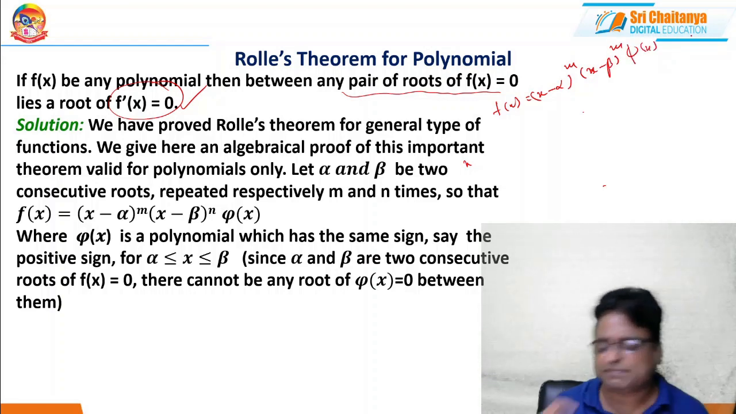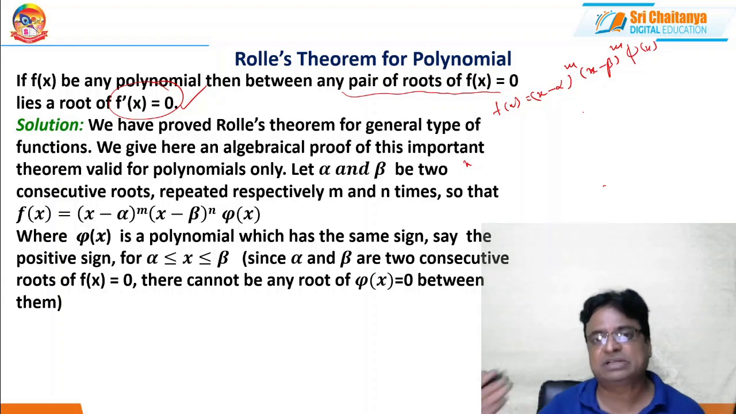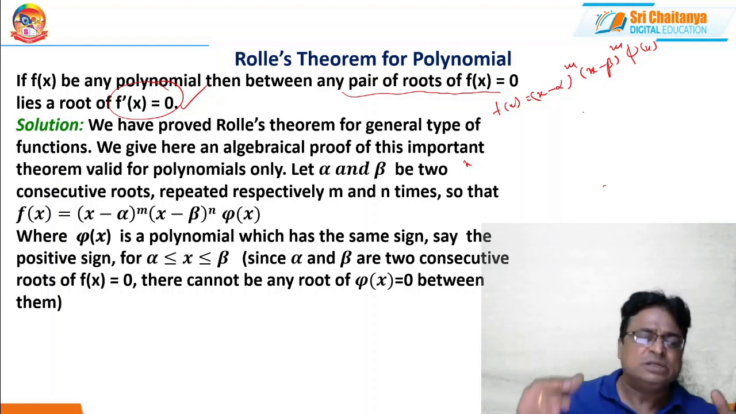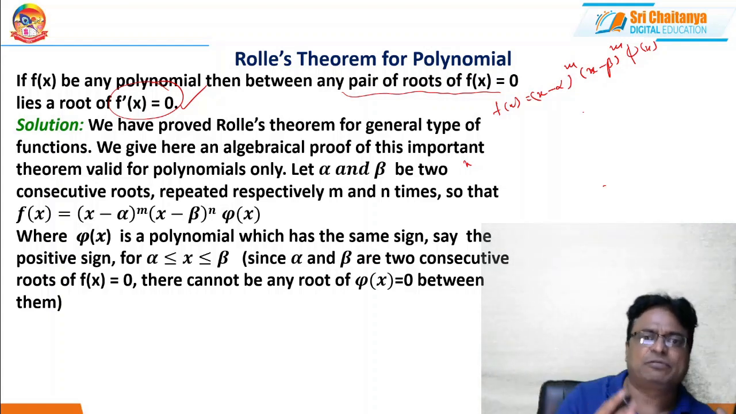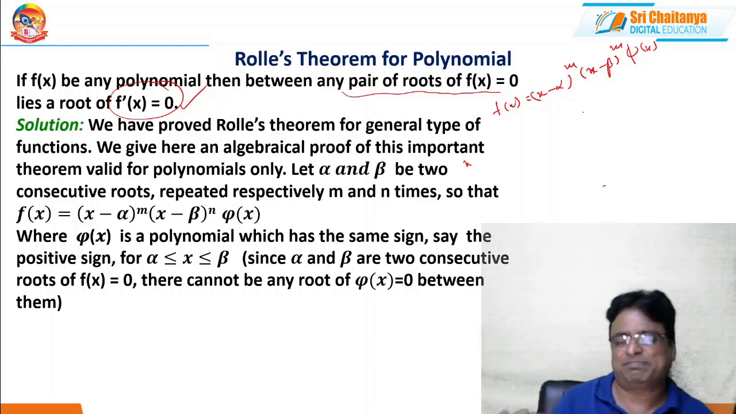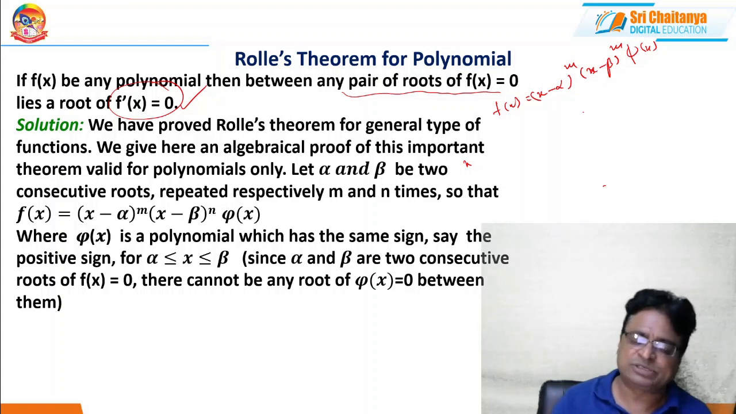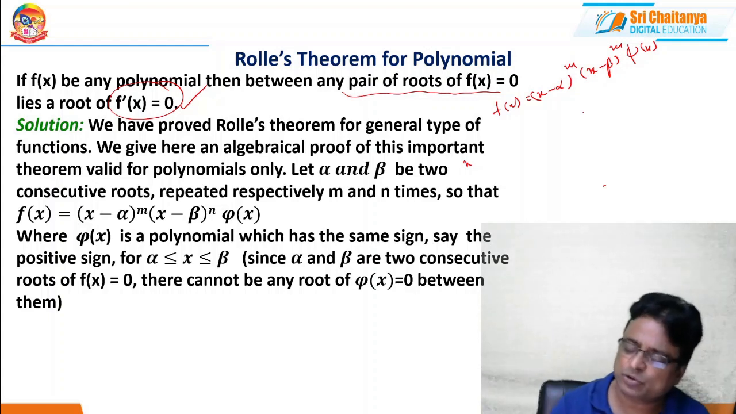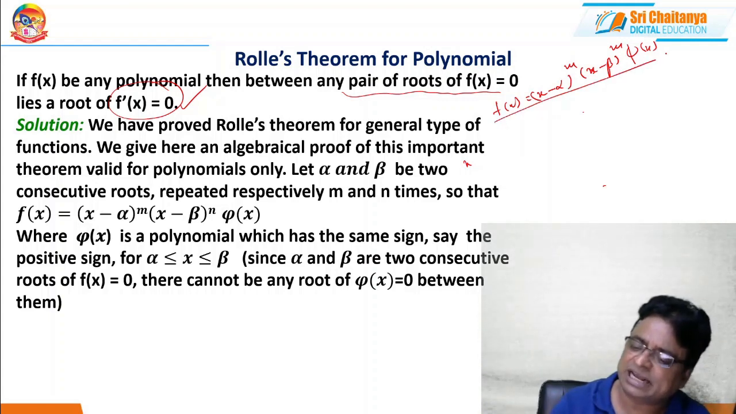If I have considered this function, that means alpha comes m times. In any polynomial the roots may be different, or sometimes some number of roots are equal and the remaining are all different, something like that. Because polynomial means roots of different nature may exist. Suppose alpha and beta are two consecutive roots, repeated m and n times, then the polynomial f of x can be written like this.